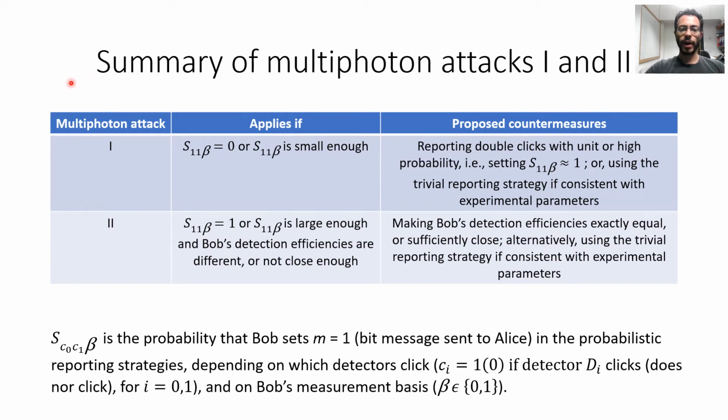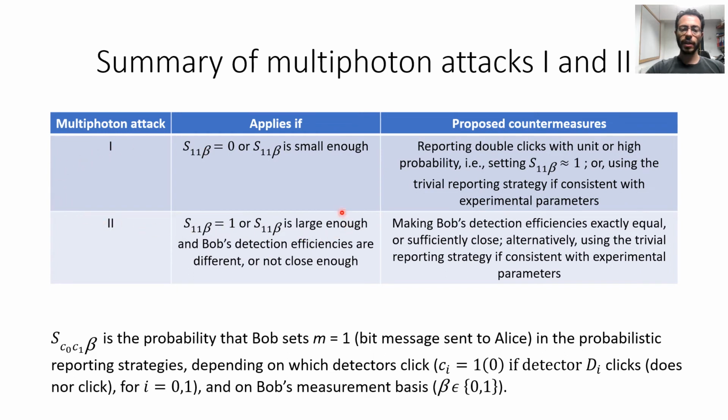In this table, I summarize multiphoton attacks 1 and 2. Multiphoton attack 1 applies when Bob reports double clicks as valid measurements with zero or a small probability. As discussed, a proposed countermeasure is then reporting double clicks with unit or high probability, or using the trivial reporting strategy if consistent with experimental parameters.